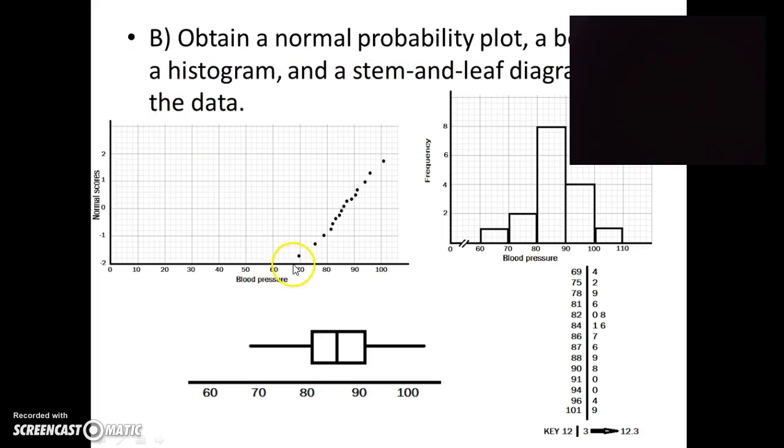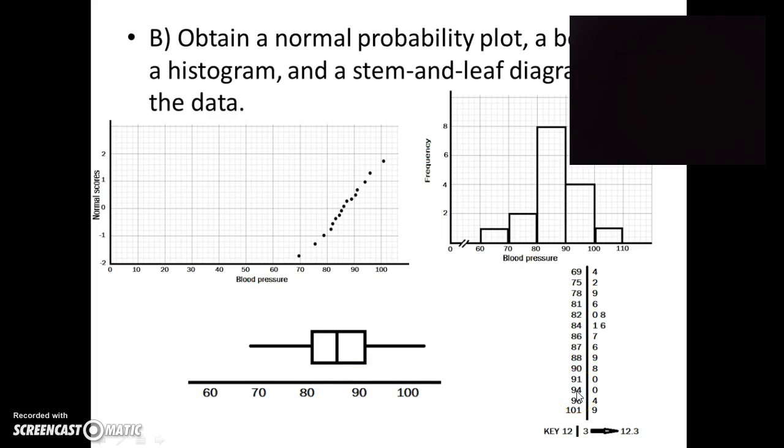Obtain a normal probability plot, a box plot, a histogram, and a stem and leaf diagram of the data. So this is the normal probability plot. We look at the table for normal scores for sample size 16, and we plot the points in here. Frequency table: between 60 and 70, how many numbers do we see? Between 70 and 80, how many numbers? 80 and 90, how many numbers? This is how we do the histogram. Box plot: the median is here, first quartile, third quartile, least number, greatest number, and this is the box plot for the data.